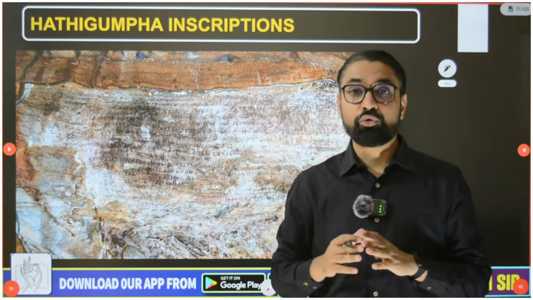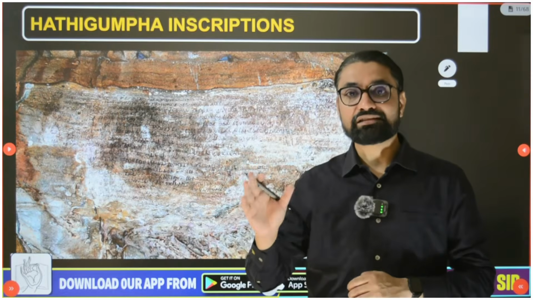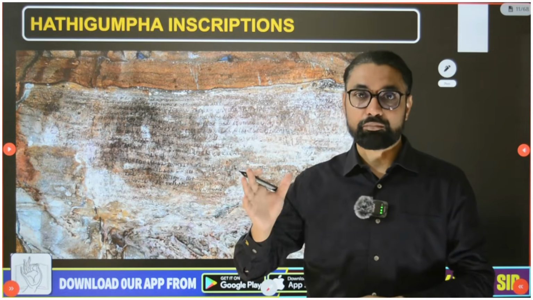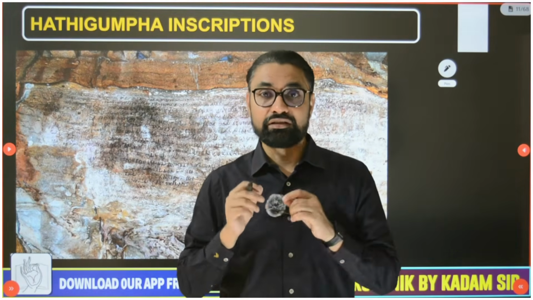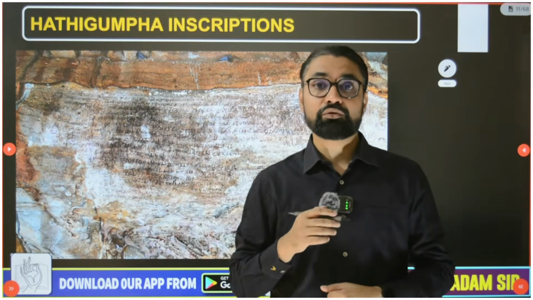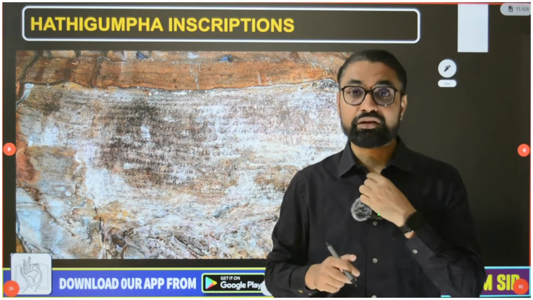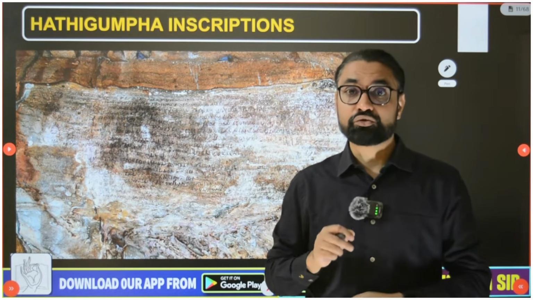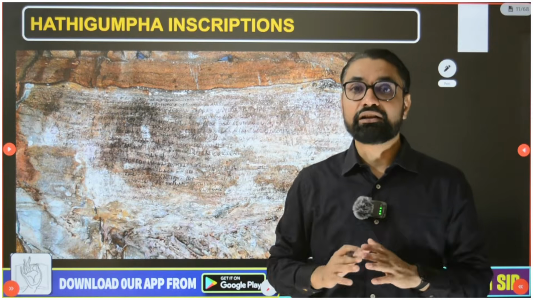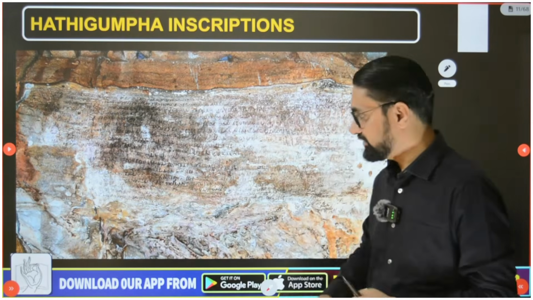But when the Mauryan empire collapsed, this region again got autonomy, and it was ruled by the people of the Chedi or Cheti dynasty, and their third king was King Kharavela. All the information about this king and his rule we came to know from the inscriptions at Hatigumpha, and that's why these Hatigumpha inscriptions are very important to know this part of Indian history or Kalinga's history.